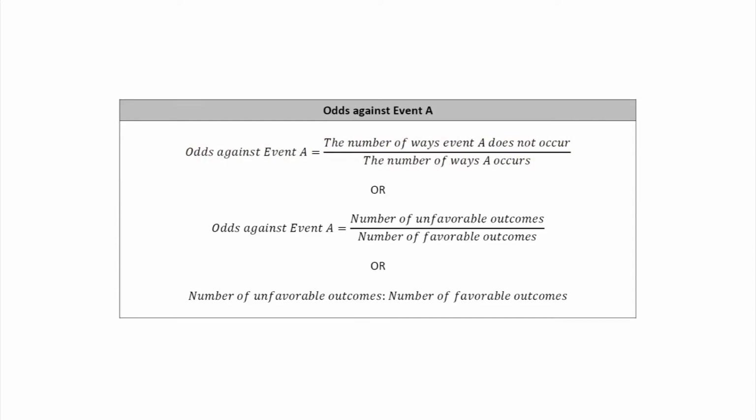Or another way of saying it is the odds against event A are the number of unfavorable outcomes divided by the number of favorable outcomes. Or, written as a ratio, the number of unfavorable outcomes, colon, the number of favorable outcomes. So that's the number of unfavorable outcomes to the number of favorable outcomes.